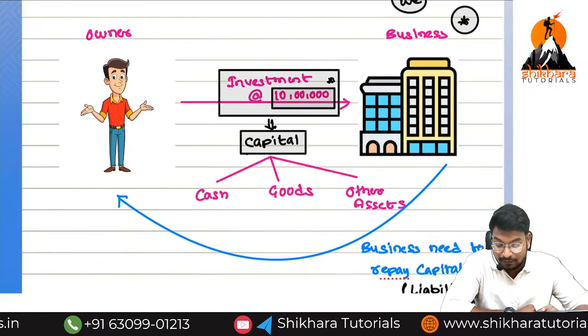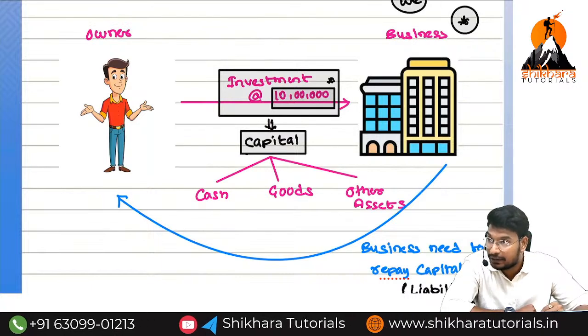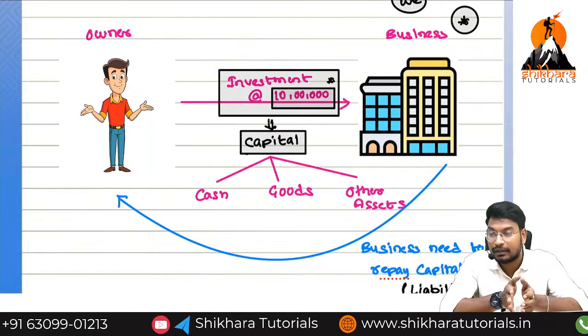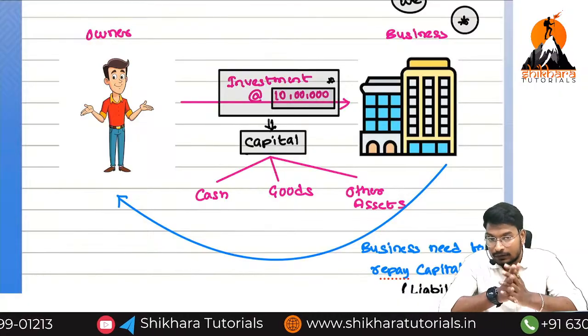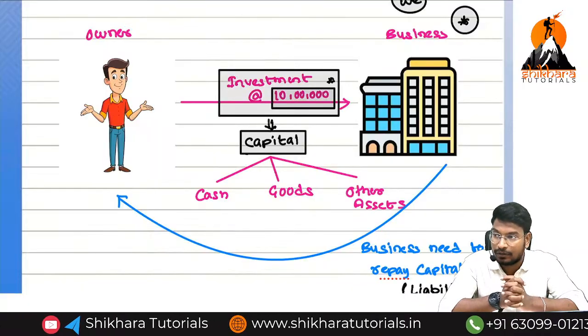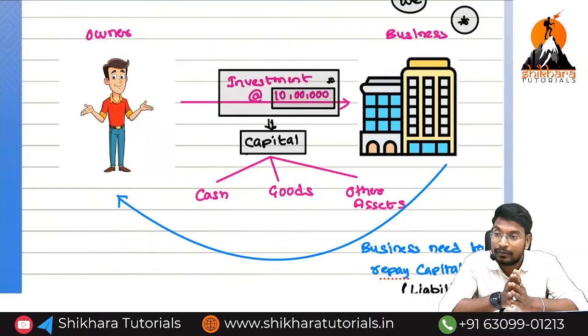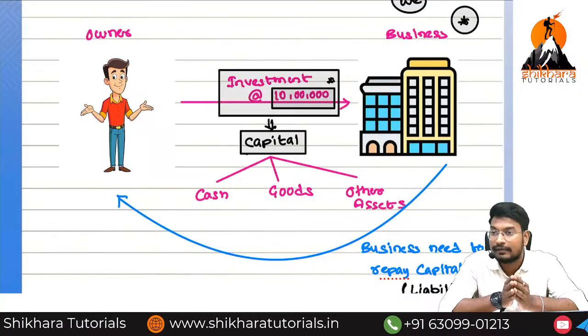Now, the owner has given the money to us, so we need to repay. The investment made by the owner into the business is called capital. We all know, yes or no? So is that capital an asset or a liability for us? Liability. Why? Because we have an obligation to repay in future. For that reason, capital is called a liability.